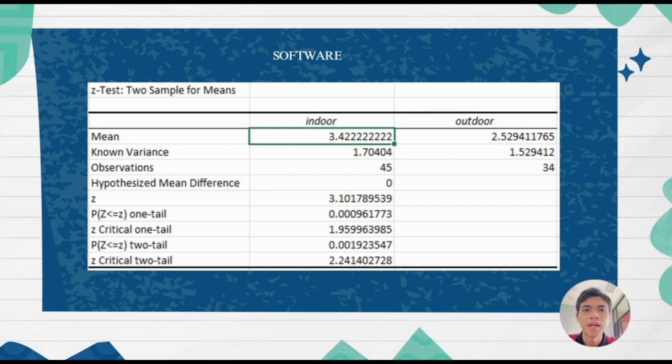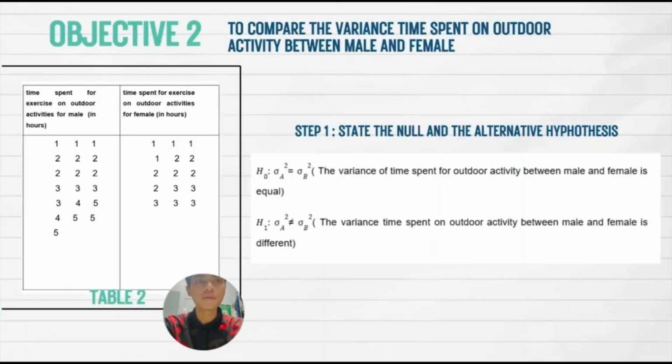By using Microsoft Excel, we can conclude that we reject the null hypothesis because the p-value, which is 0.00192, is smaller than its significance level of 0.05. The objective is to compare the variance of time spent on outdoor activity between male and female.